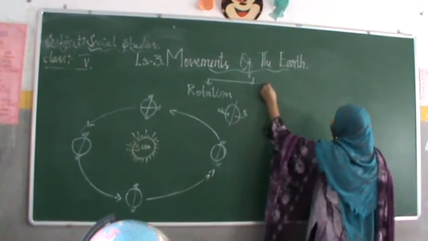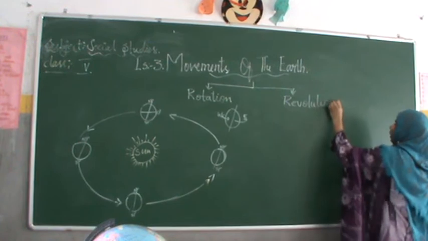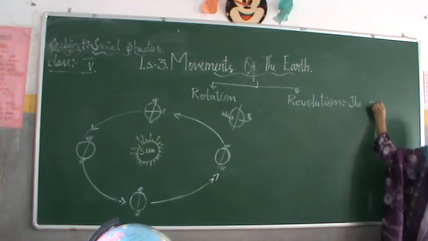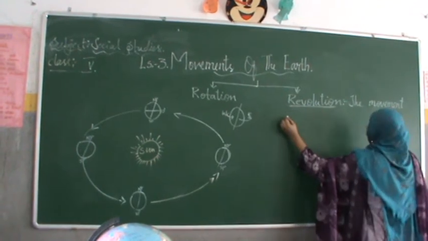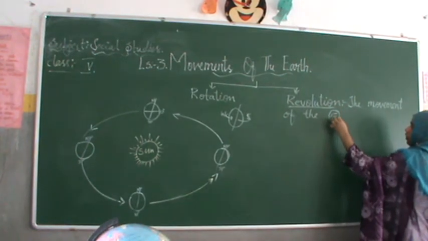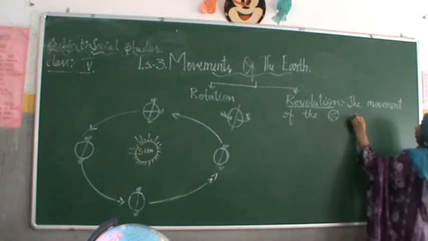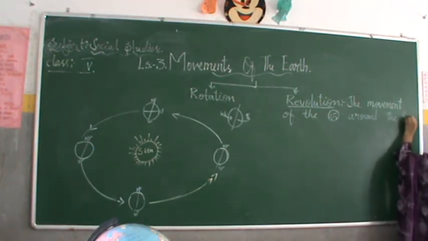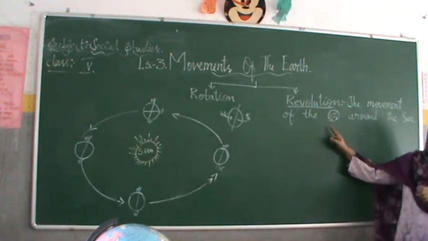Now let us learn about revolution. Revolution means the movement of the earth around the sun. I am trying to draw a picture here so that it will become easy to understand. So the movement of the earth around the sun is called revolution. In this topic we are going to learn about the revolution of the earth.